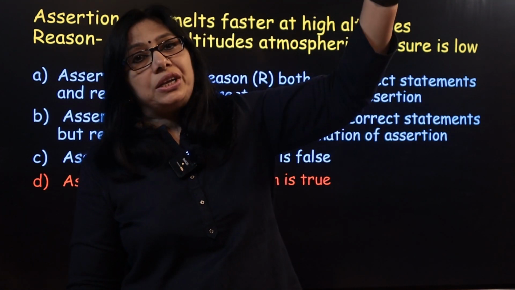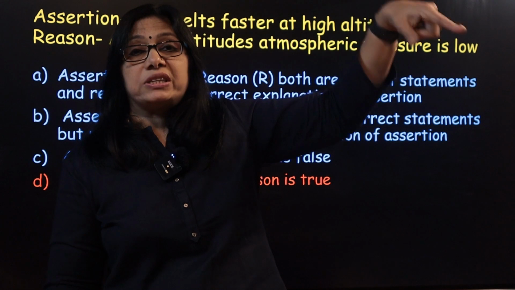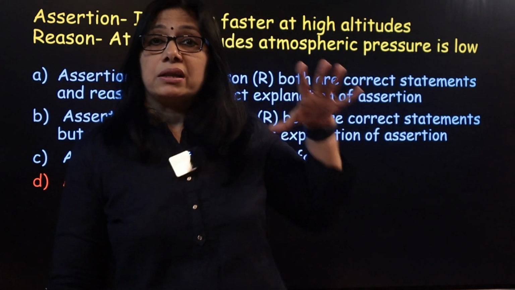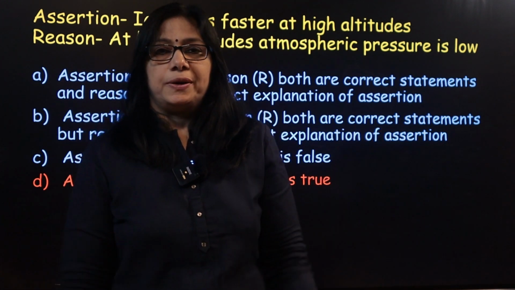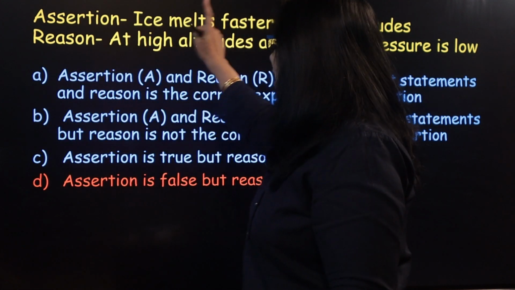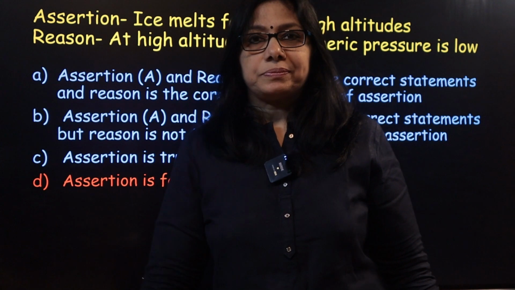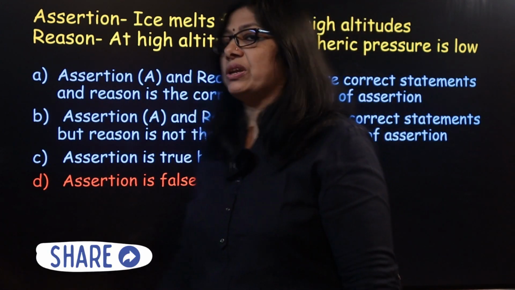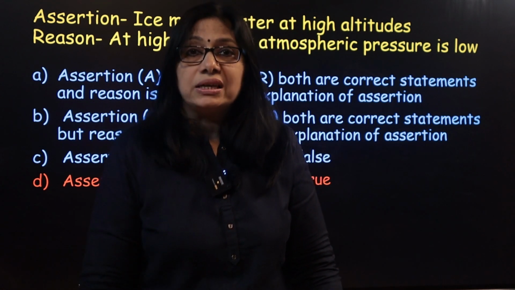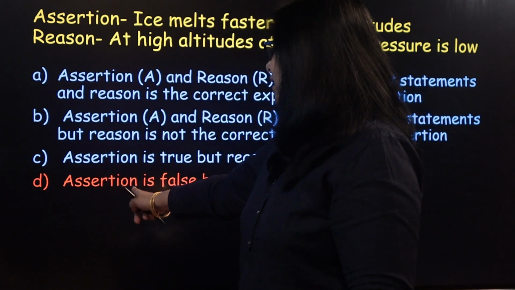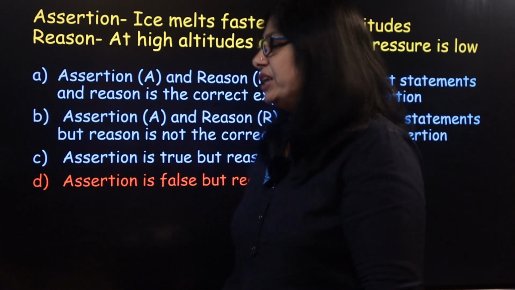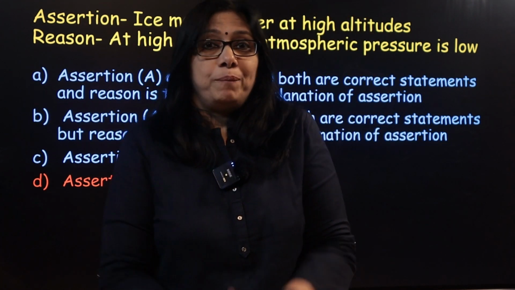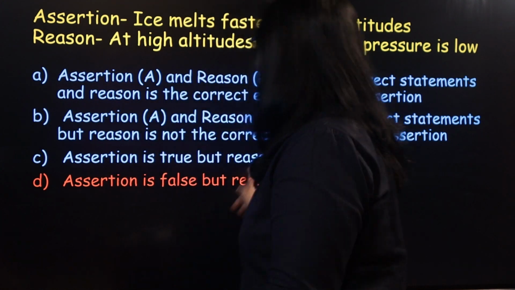So, ice melts faster at higher altitudes? If you go to higher altitudes, atmospheric pressure is less. So, melting will be slower because higher the pressure, faster the melting. So, you can see that the assertion statement is false. When it comes to reason, at higher altitudes, atmospheric pressure is low. That's true. So, the answer is assertion is false and reason is true. Therefore, option D. Clear? Hope you understood the relation well.